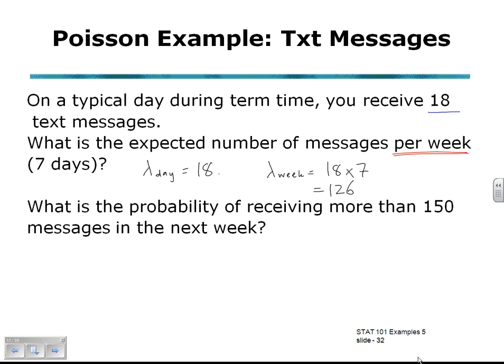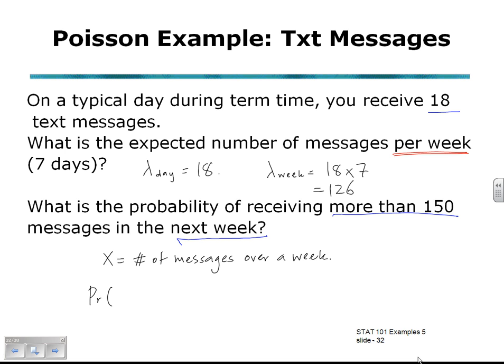What is the probability of receiving more than 150 messages in the next week? More than 150. So if x is our discrete random variable, our Poisson random variable, the probability that x is more than 150. We'll be using Excel, remembering that Excel will not give us more than directly, so the complement is required.